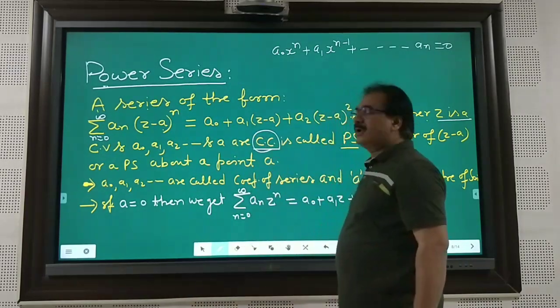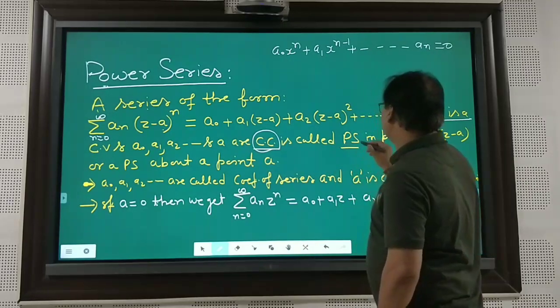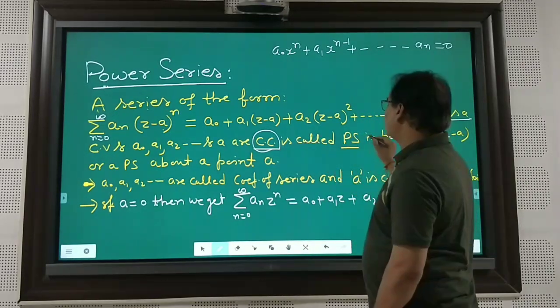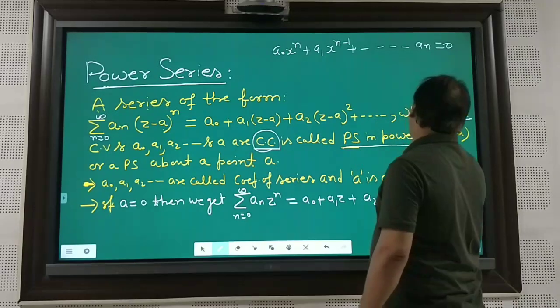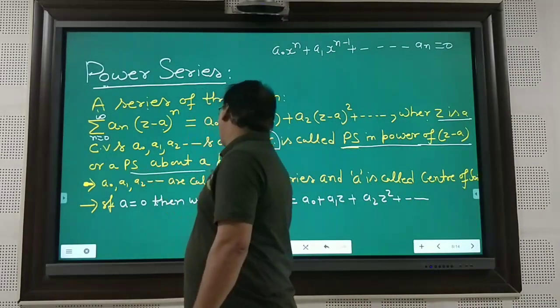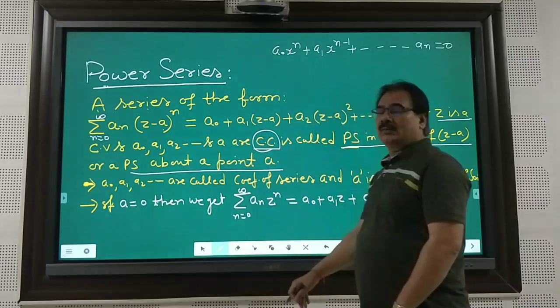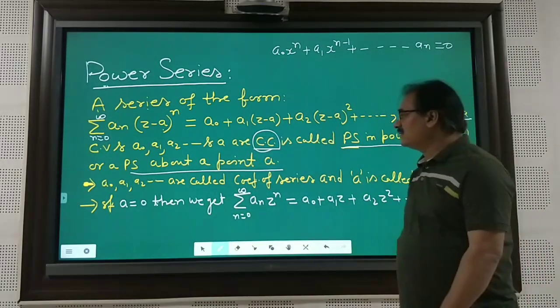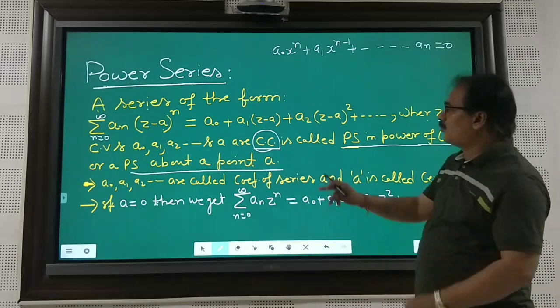This is called a power series in powers of z - a, or a power series about a point a.